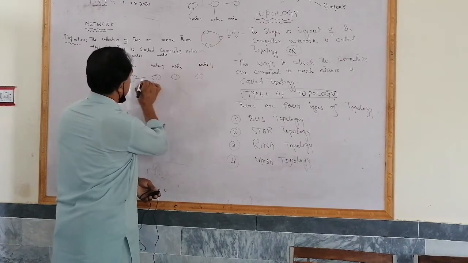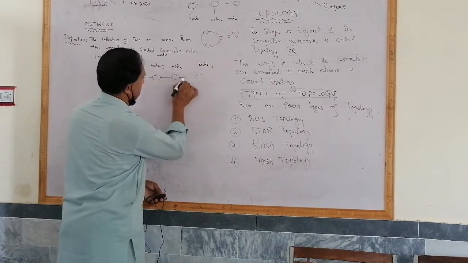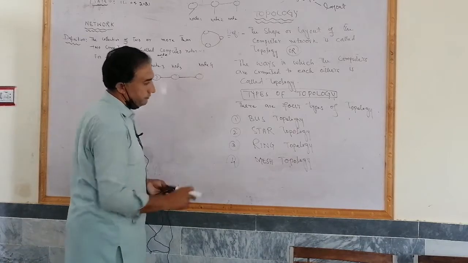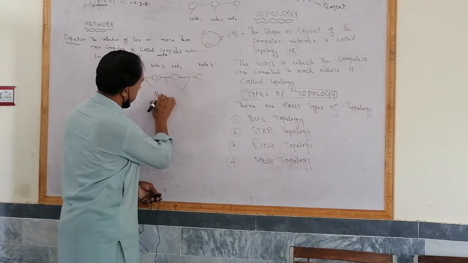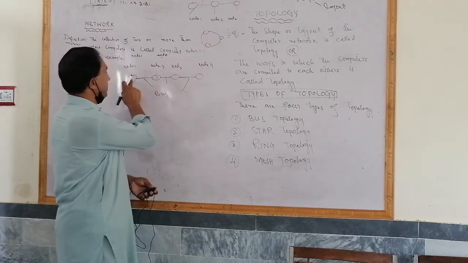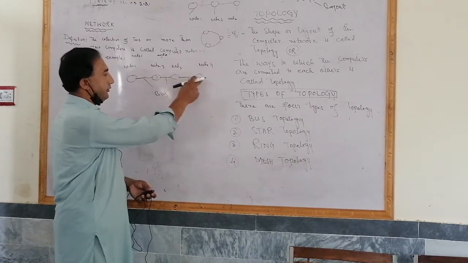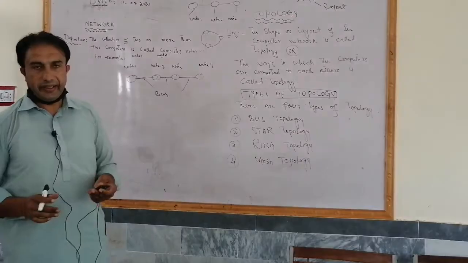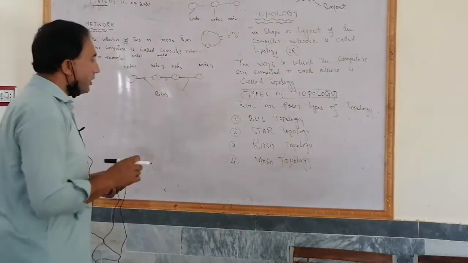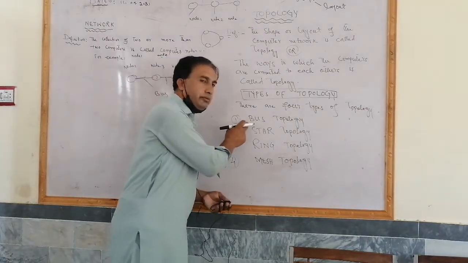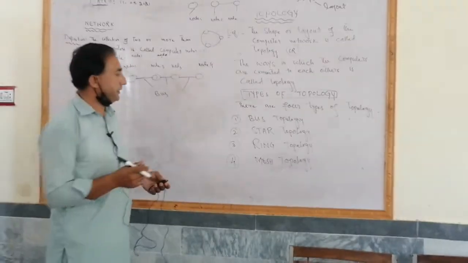These computers are connected with each other in this way. This is called bus. These computers are connected through a line which is called bus. So we will discuss this bus topology in detail.